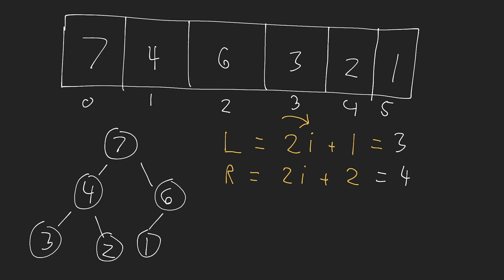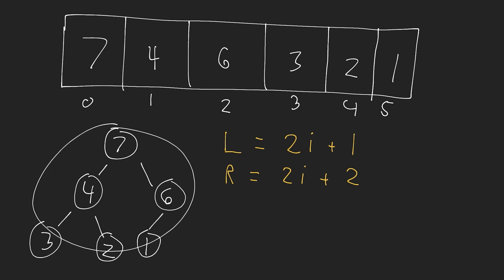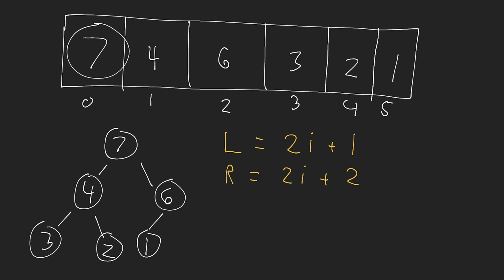Okay, so this is the equation that you can use to determine the children for any given node. Now, the reason this works is because we know that we have a complete binary tree, meaning there's no gaps in our tree, and we have 2 children for any given node. So you can go through this and you'll see how it works. If we're looking at the root node and we're finding its children, well, this is 0. So 2 times 0 is 0, plus 1 gives us this. If we have the right node here, that's 2 times 0, which is 0, plus 2 gives us 2.